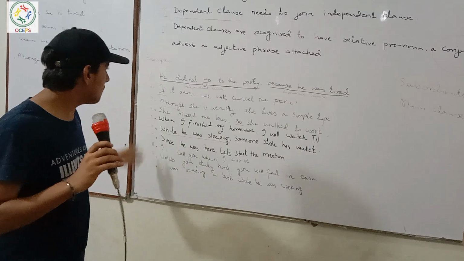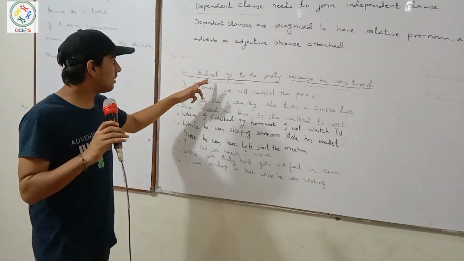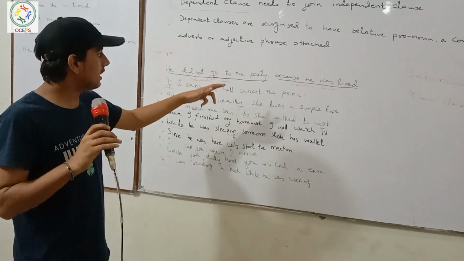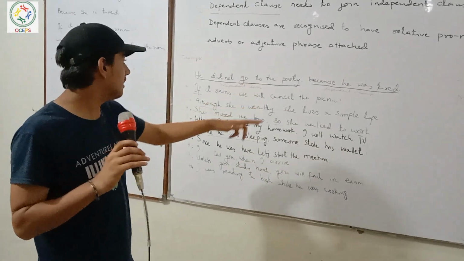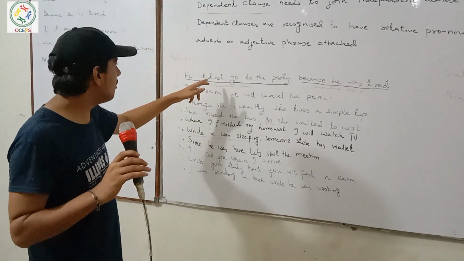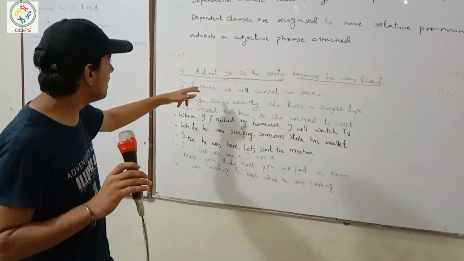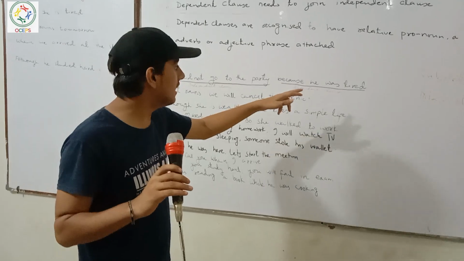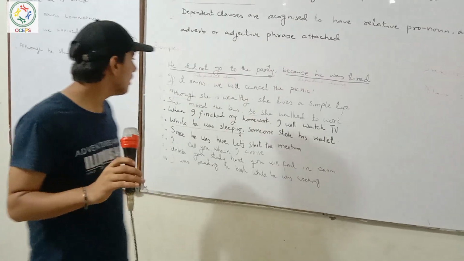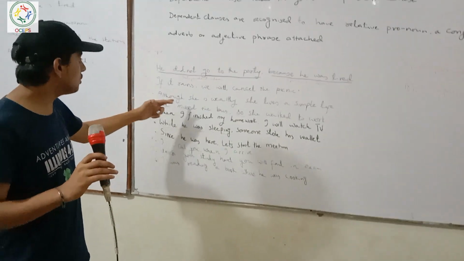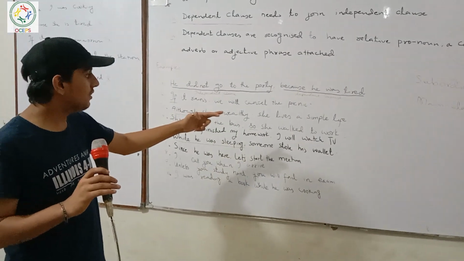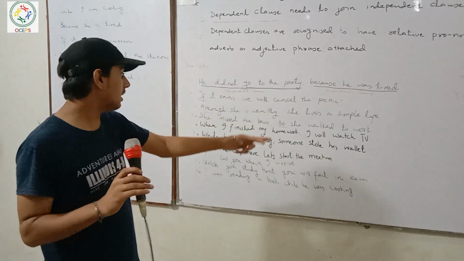So here are the examples. She did not go to the party because she was tired. He did not go to the party, that is the independent clause, and because she was tired, that is the dependent clause. The second is, she was wealthy. She lives a simple life.